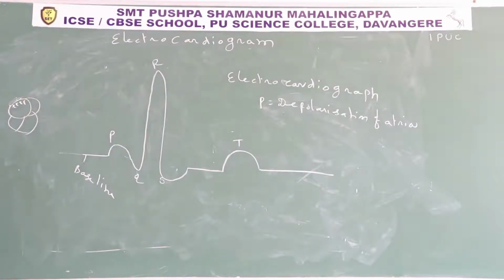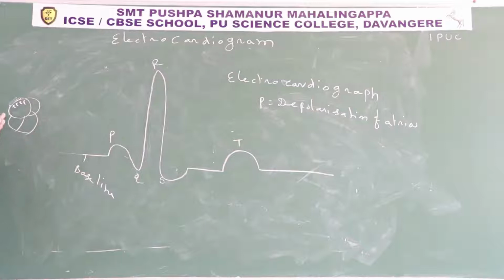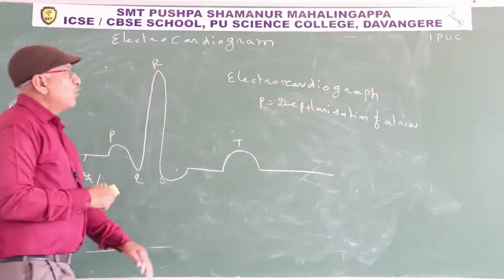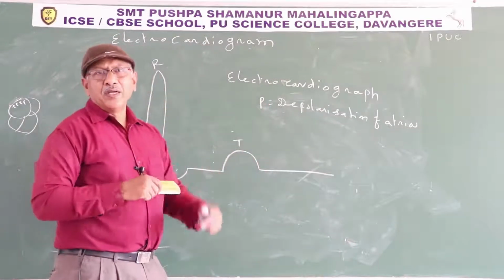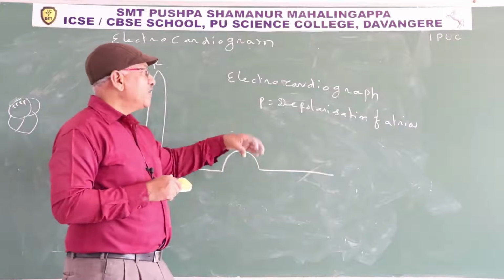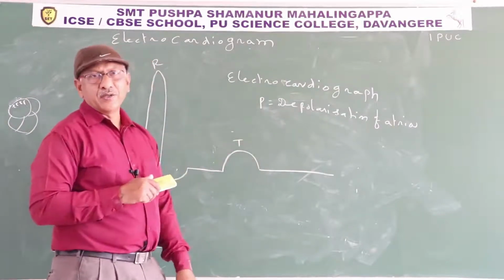It is a momentary change of electrical potential. Most of the time in the atria the inner surface is negative only. For a few milliseconds the inner surface is electrically positive, and that is known as depolarization. Along with the sodium ions, the wave of contraction spreads all over the atria. So what is the P wave? P wave means depolarization of atria. Depolarization means the inner surface is electrically positive and the outer surface is electrically negative.